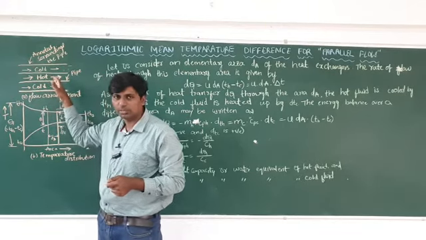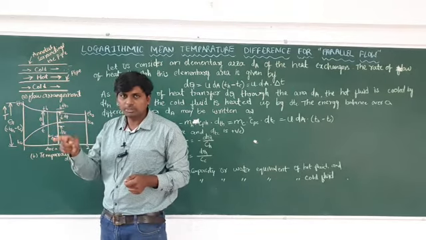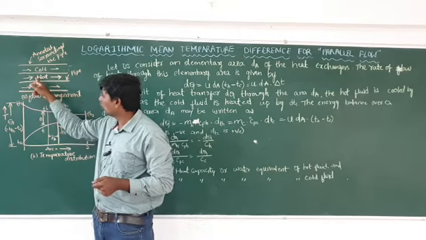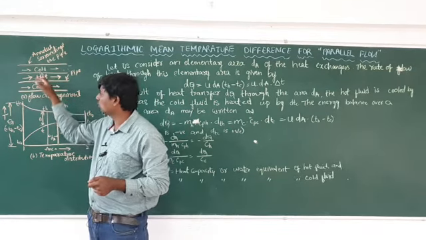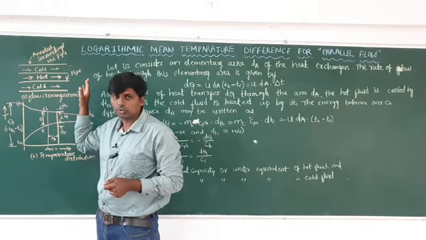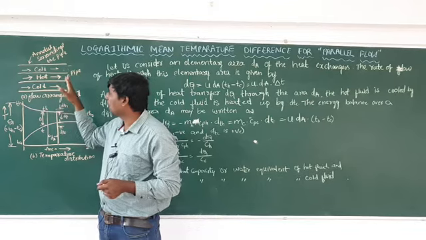This is the pipe setup. Sectional view you are seeing. Sectional view means a hollow pipe, and if you cut the hollow pipe, the sectional view will be like this. So here hot fluid is going from left to right and cool fluid is also going from left to right. So this one is known as parallel flow.